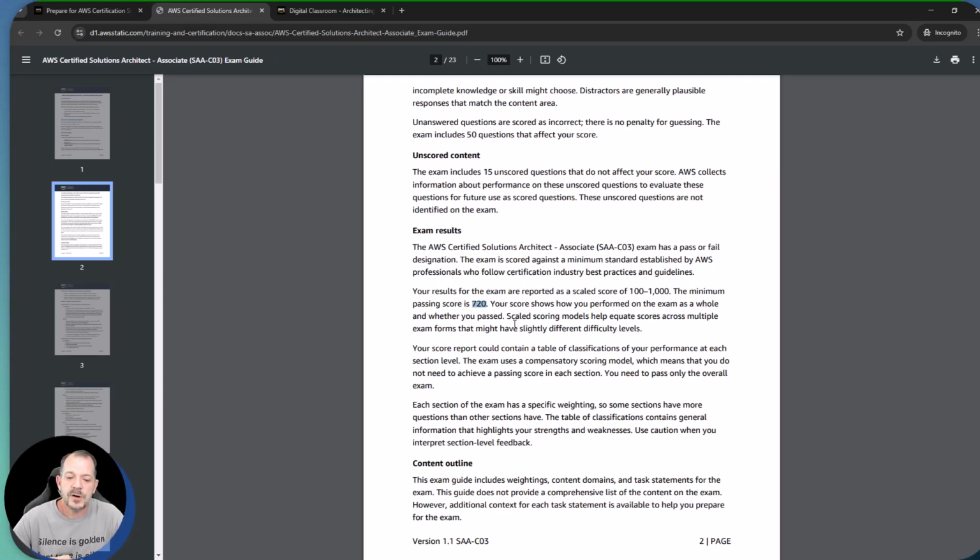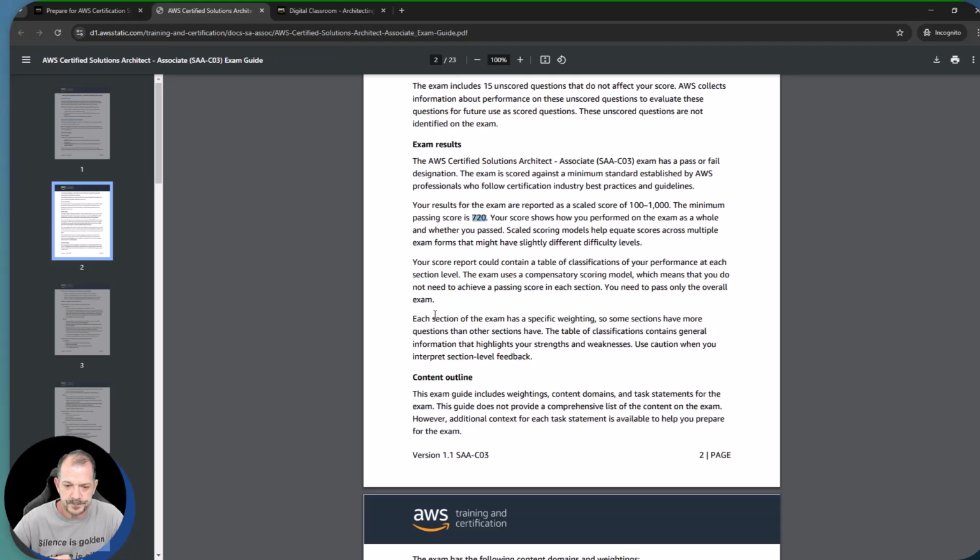Now, there is another component here to be aware of. Each section of the exam has a specific weight, so some sections have more questions than others. Some questions are going to be worth more than others, depending on what the statistics tell us the level of difficulty for a particular question is. So what does that mean for you?